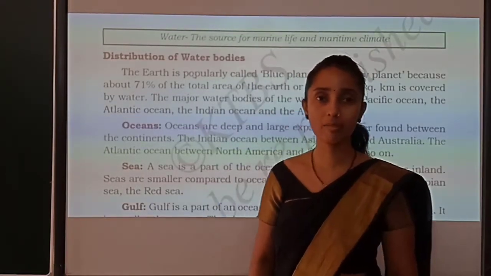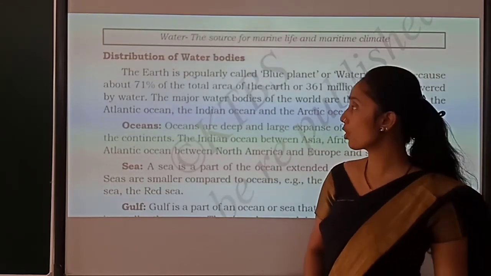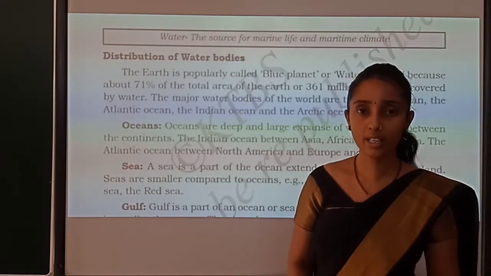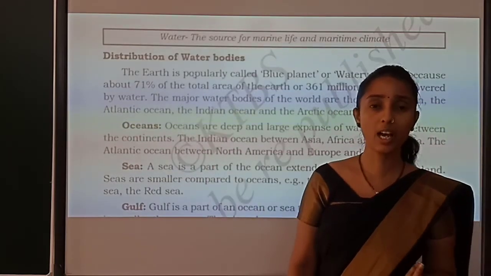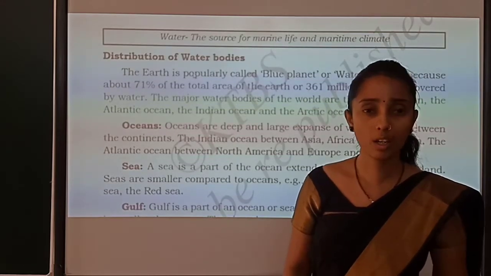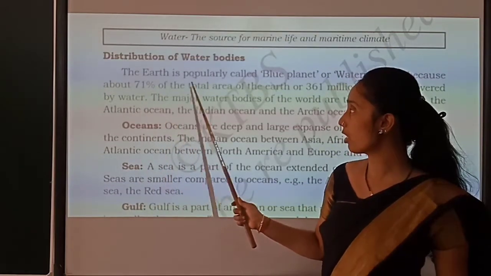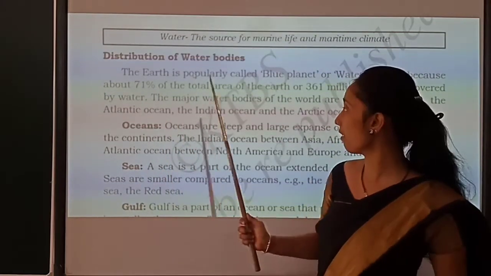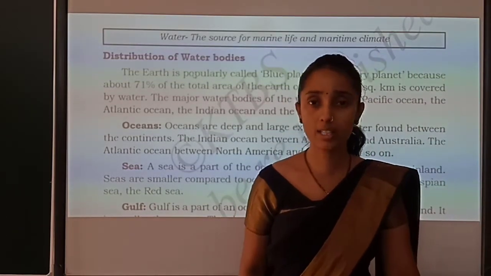Children, in the last class we started the topic hydrosphere. There we have seen the distribution of water on the land. It was 71% in total. When we take an average, water is more than the continents. So, as per the survey, 70% of the total area was covered by water and the remaining is land, which we refer to as a continent.